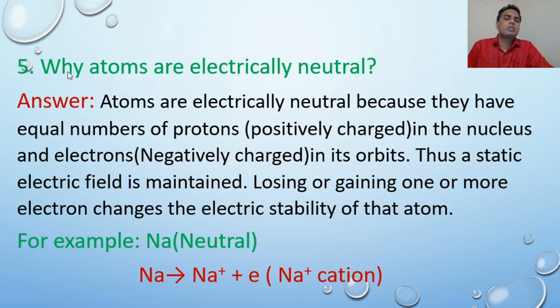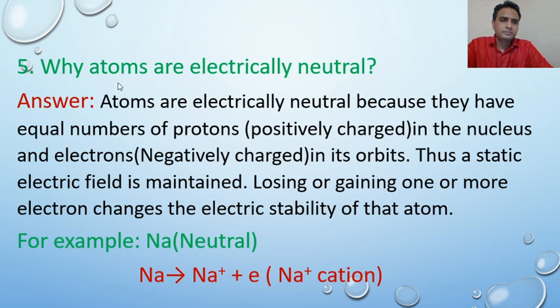Now, question number 5. Why are atoms electrically neutral? So, dear students, every atom contains the same number of electrons and protons. So, they are electrically neutral. If any atom loses or gains electrons, then it will be charged.